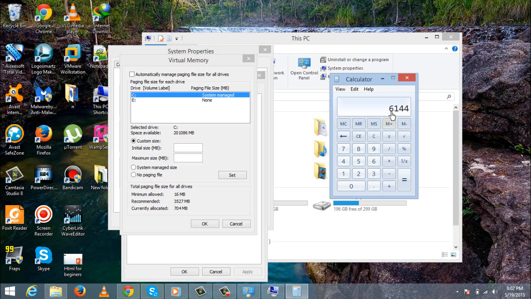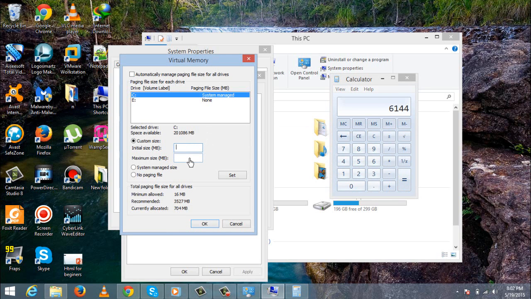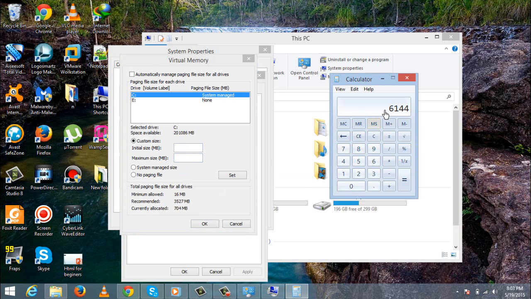Then this value you have here, you put it here in the initial size and in the maximum. But what the machine recommends for you, you will find under Recommended here. The minimum allowed is 16 here. Recommended is this, but you can equally use what you calculate here.